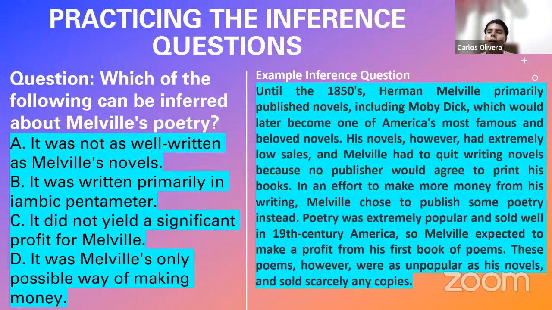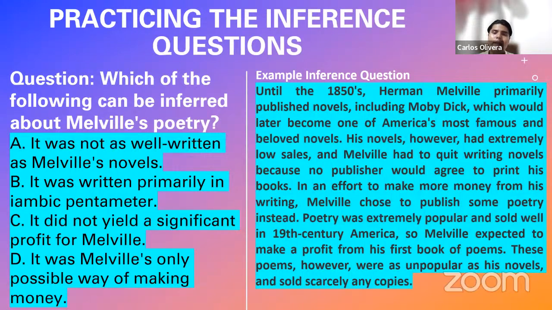Let me show you. The first thing you have to notice in the paragraph is, it says, his novels had extremely low sales, okay? He didn't sell his novels, first thing. Second thing, Melville chose to publish some poetry instead in an effort to make more money from his writing.